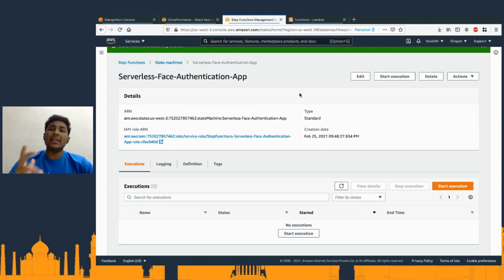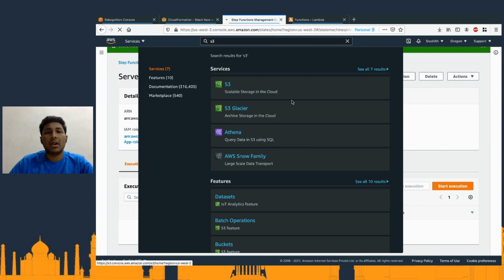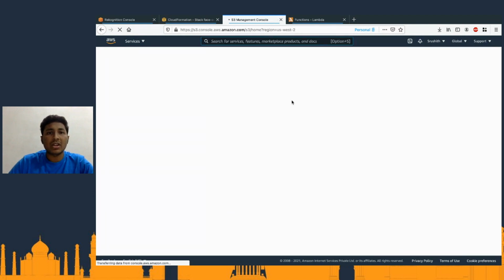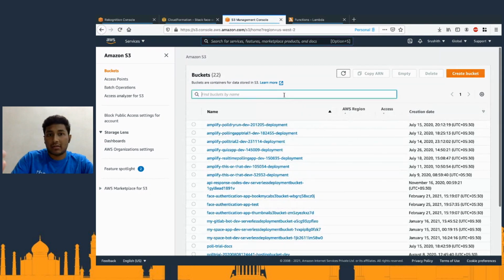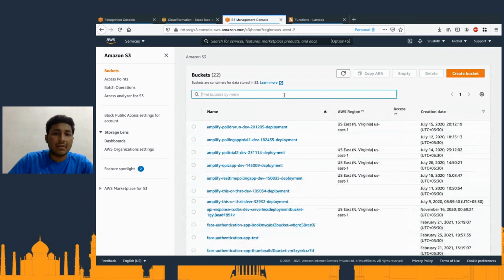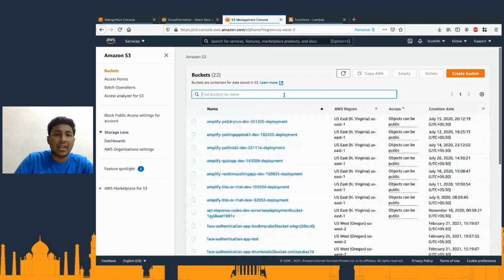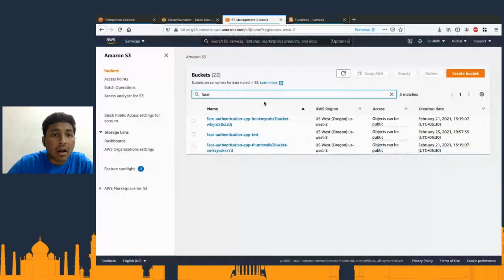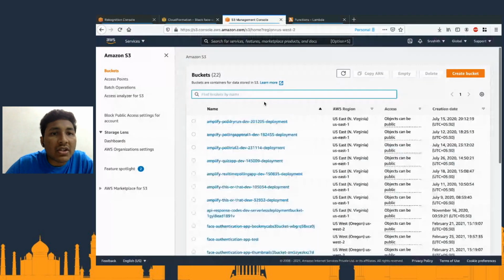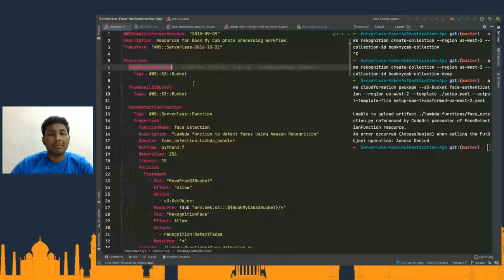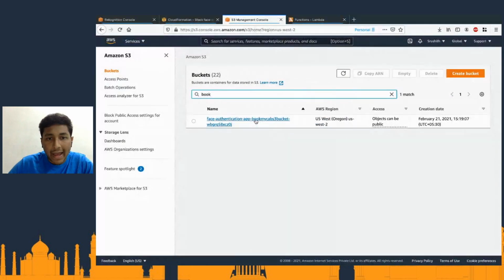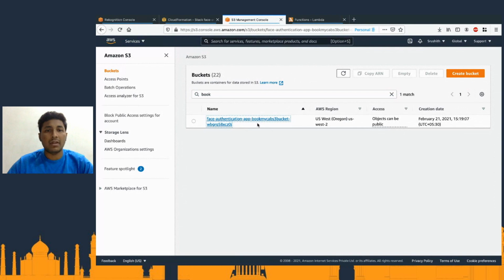going to have. Now, what I need to do for my application to start working, I actually have to upload images to S3, right? So I'm just going to upload images to S3. So I'll go to the S3 service, and here I have a bunch of buckets. So if you guys remember, we had created a bucket called face authentication, which is going to store, let us go to the CloudFormation template that we had, setup.yaml. And what is the name of this one? Book my cab S3 bucket. Of course, it appends with the CloudFormation name and stuff like that.